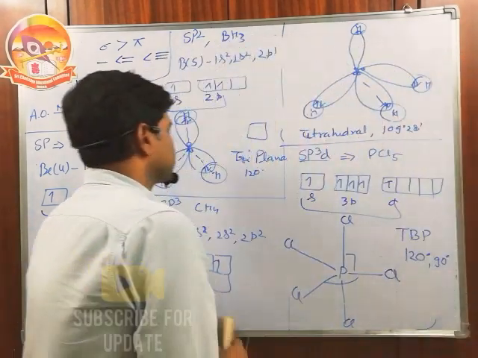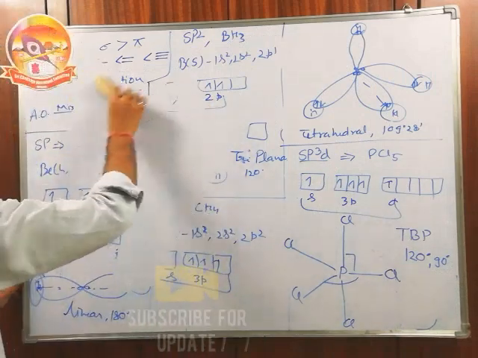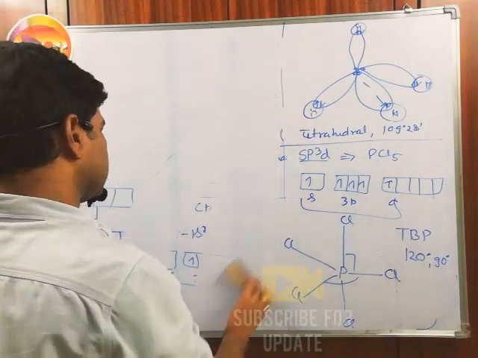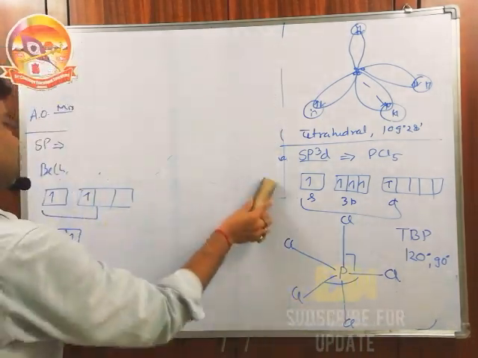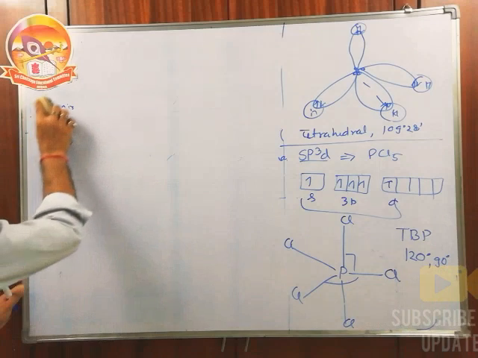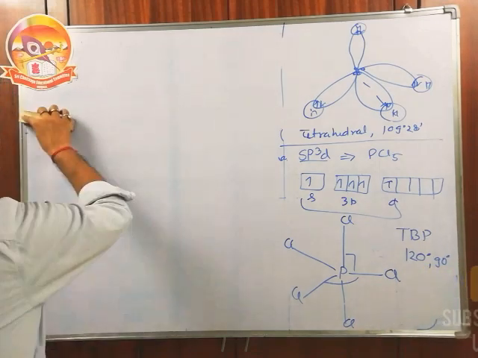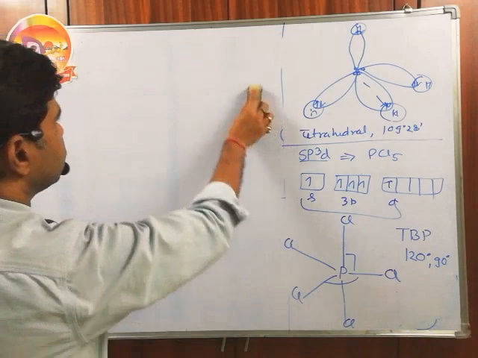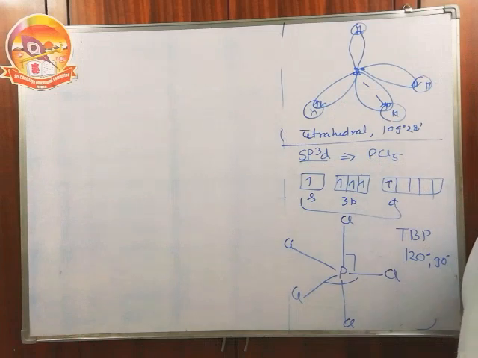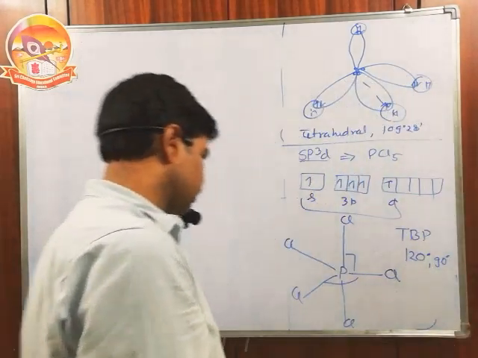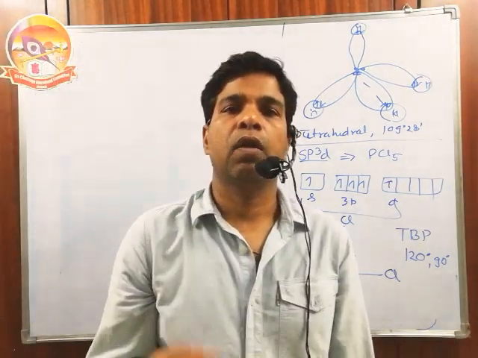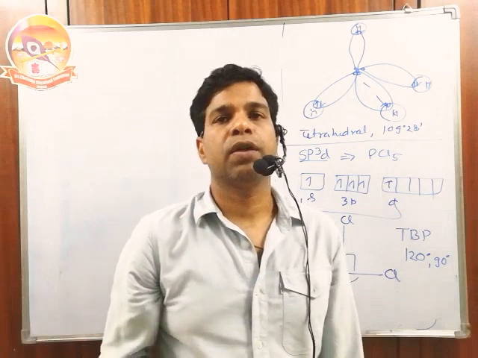In sp3d hybridization we also have the Bent rule. According to the Bent rule, a more electronegative element always occupies the axial position first.